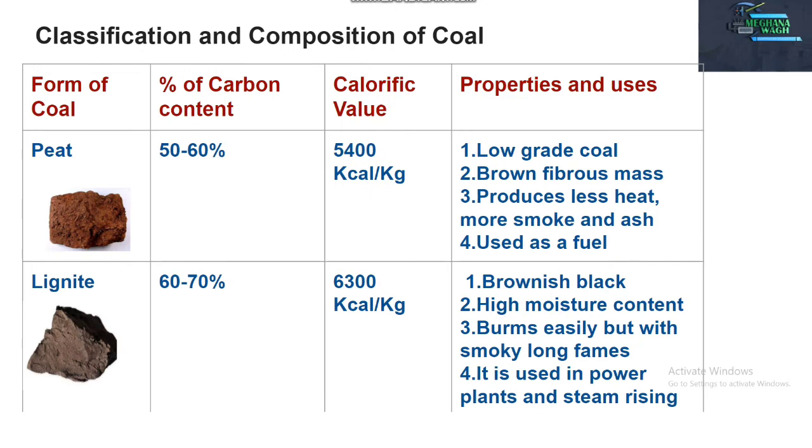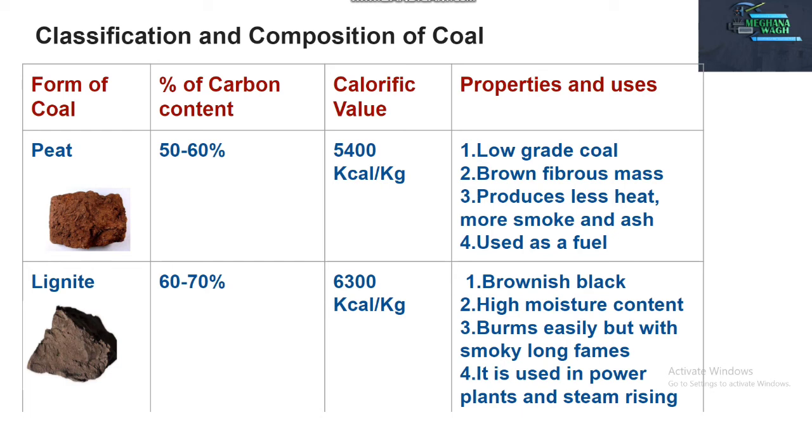Then classification and composition of coal. There are four types of coal: peat, lignite, bituminous and anthracite. The percentage of carbon content is 50 to 60% in peat coal and 60 to 70% in lignite. The calorific value of peat coal is 5400 kilocalorie per kg, while for lignite it is 6300 kilocalorie per kg.